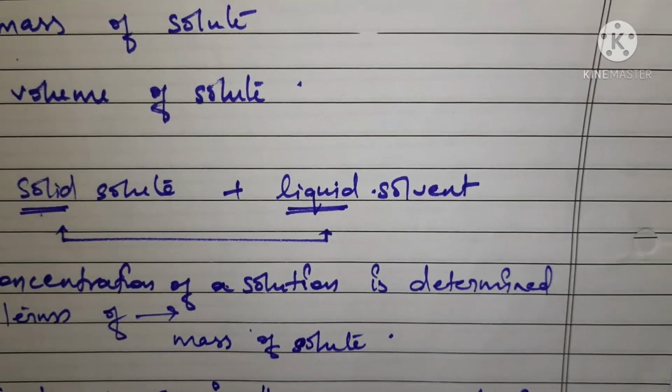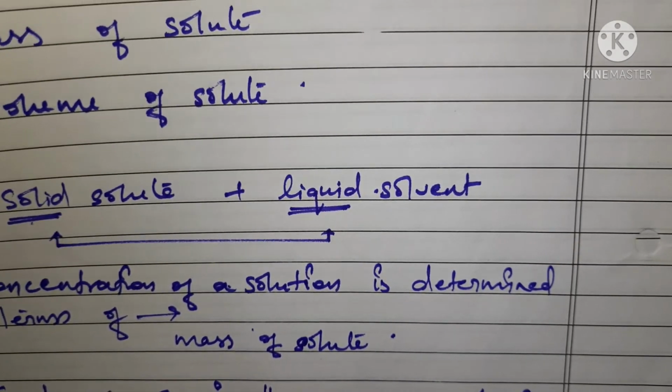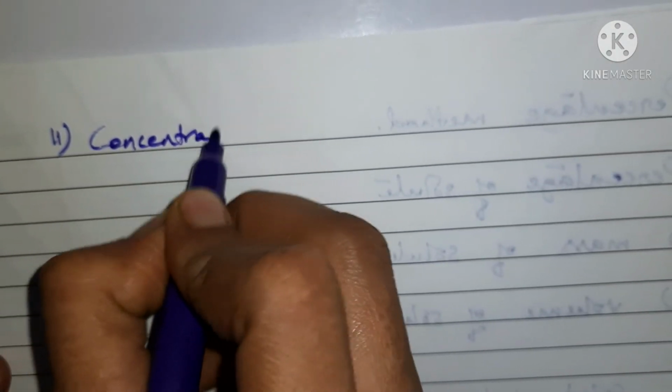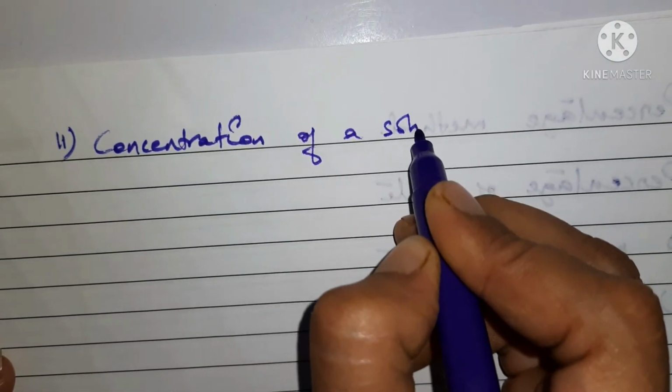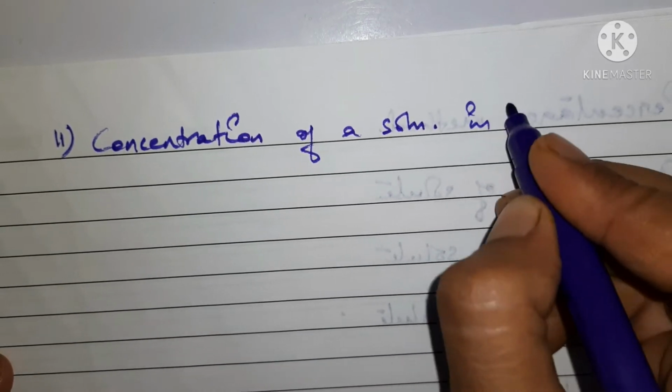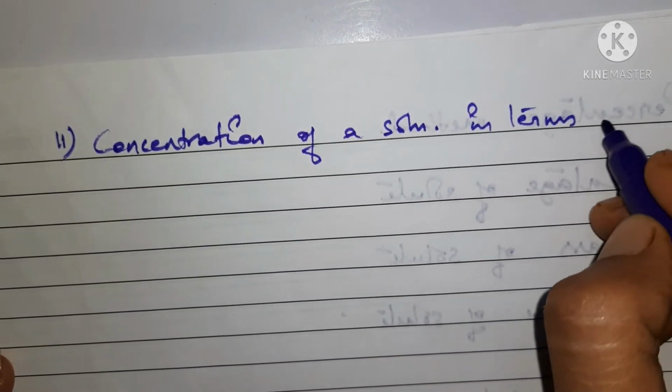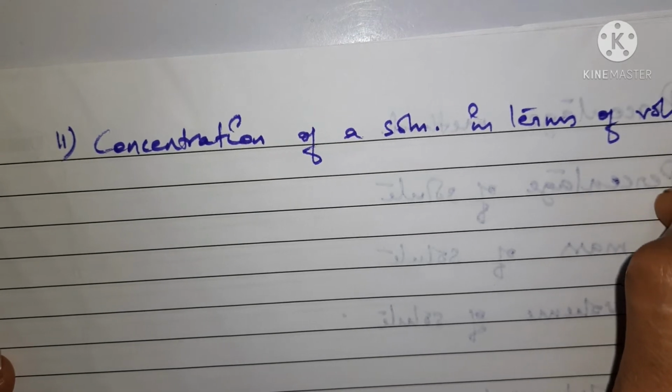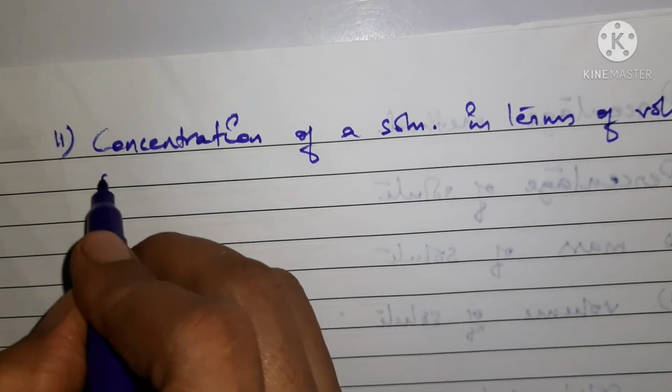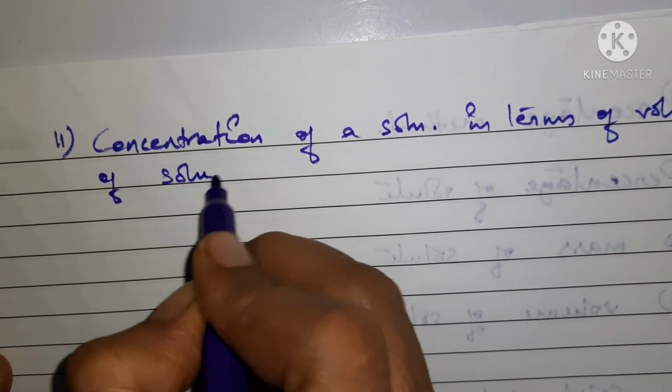Let us try to understand the second method also. In the second case we have the concentration of a solution in terms of volume, in terms of volume of solute.